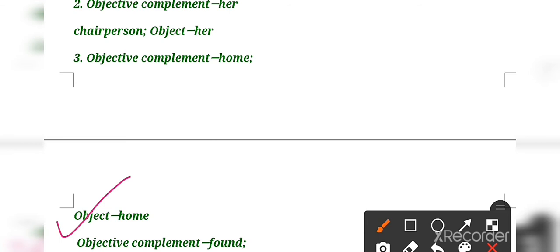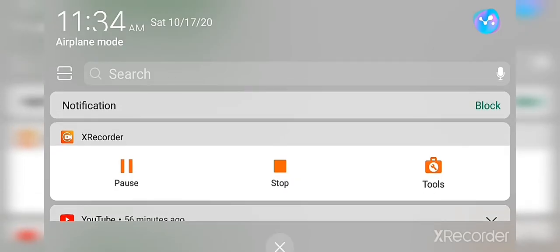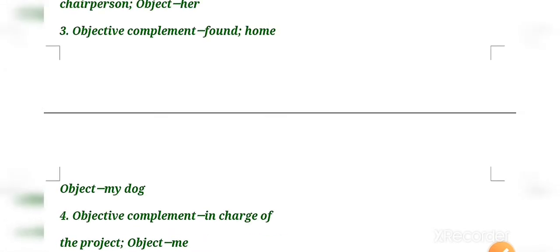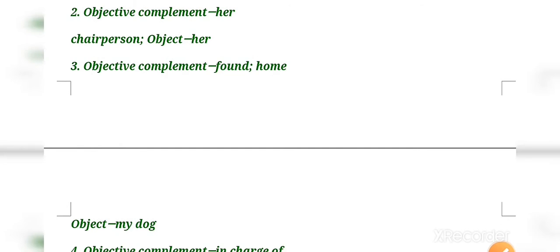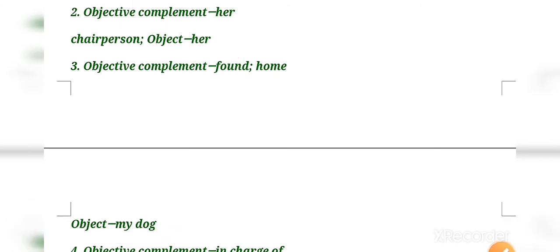So here the objective complement will be sick, and the object will be my dog. Clear?